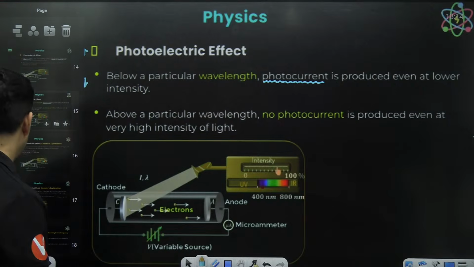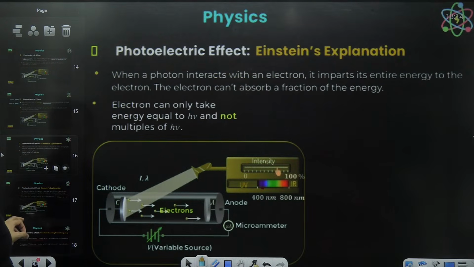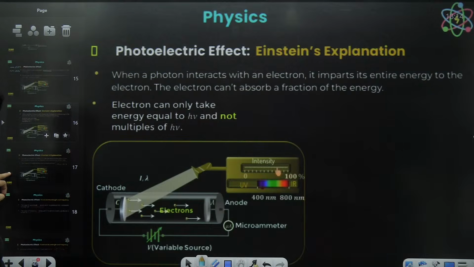This particular, one second. Where is it gone?